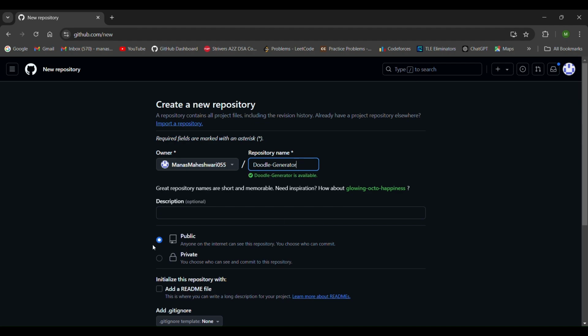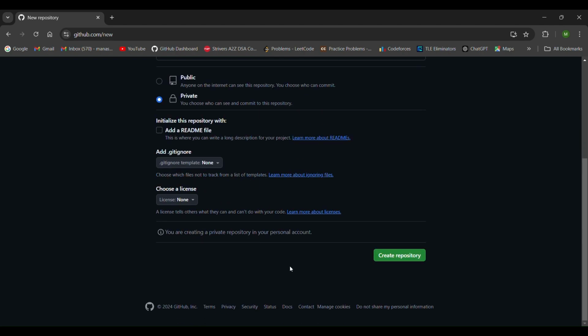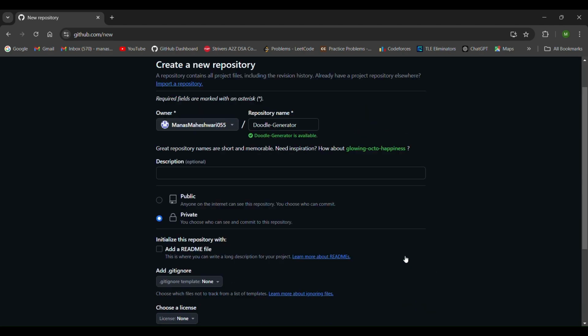You can choose to make this public or private as you wish, and you can also check a box to add a readme. This will add a default readme by itself, and if you do not check this box, you will have to write the readme file yourself. So it's up to you. Now we will create the repository.